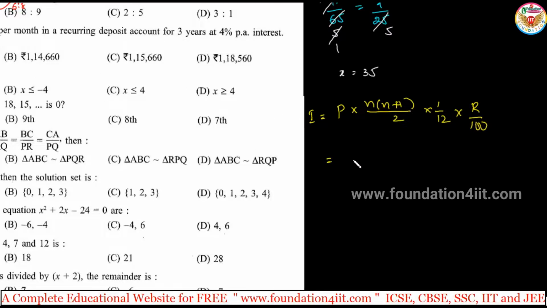So P is the monthly deposit. As per the question, it is 3000, and the number of years is 3, right?